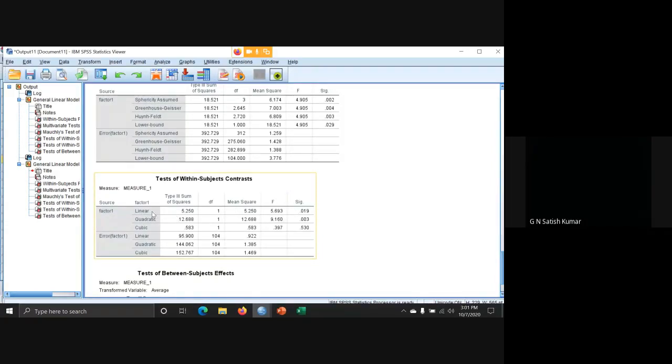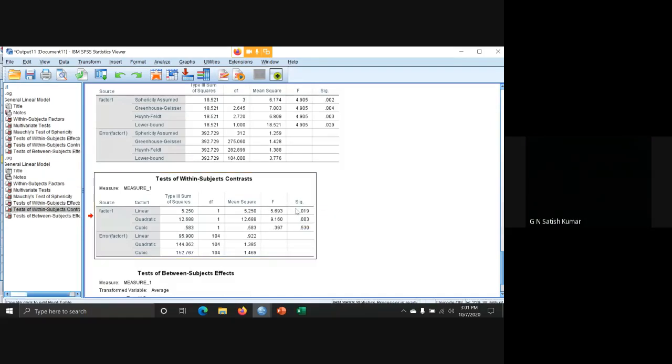We are seeing linear. The significant value is 0.019. If it is less than 0.05, we reject the null hypothesis and conclude there is a difference between teaching methods 1, 2, 3 and 4. You must check this part.